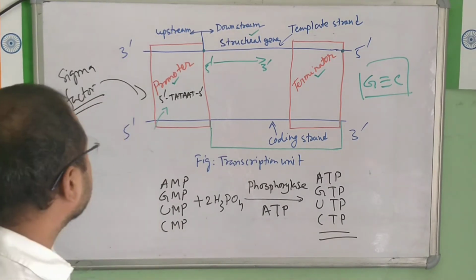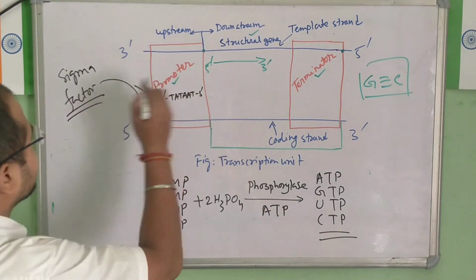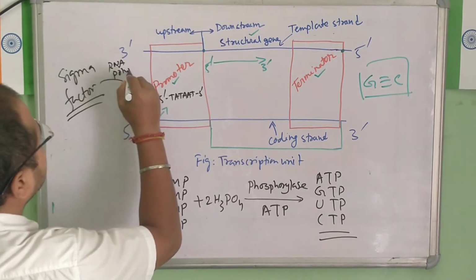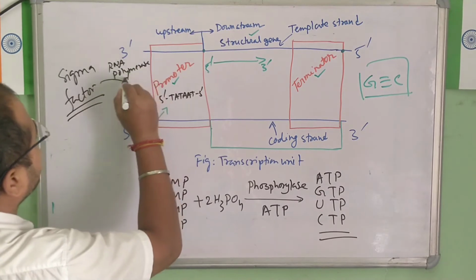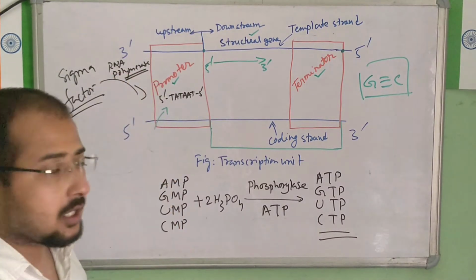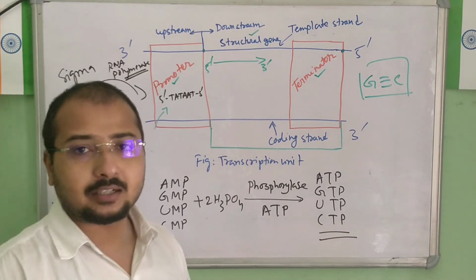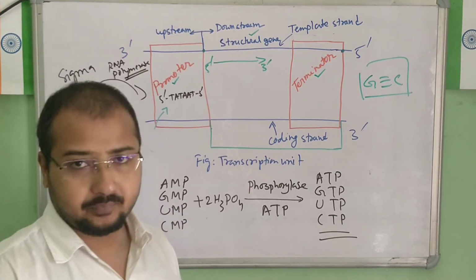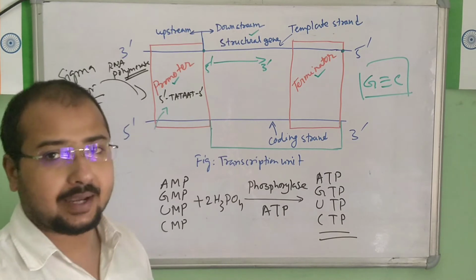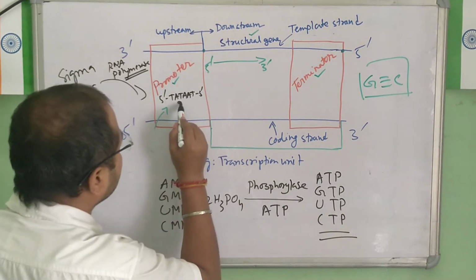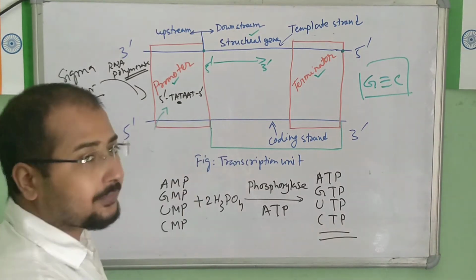What is binding here? The RNA polymerase enzyme. Once it binds, the RNA polymerase will start local unwinding and separation of the DNA strands. This unwinding will start at the center of the TATA box.